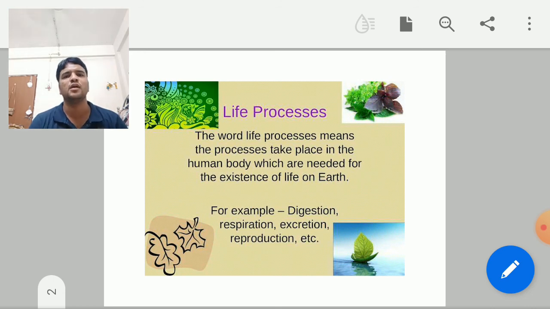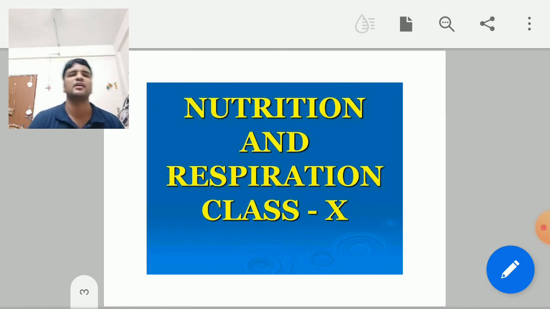For example, digestion, respiration and excretion are life processes. Even in plants there are some processes which take place for the survival of the plant. Those are also life processes.